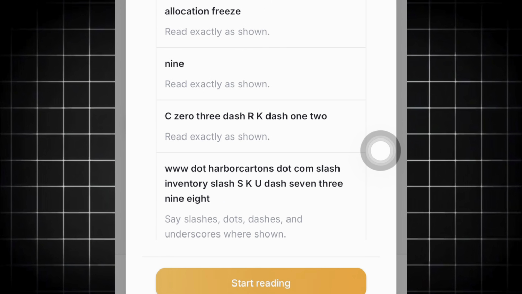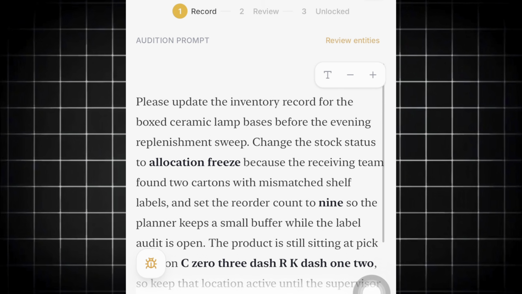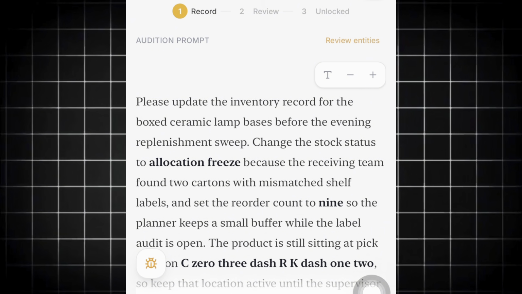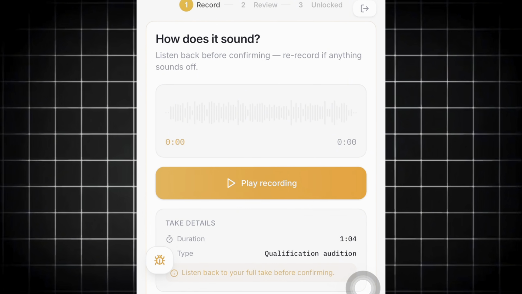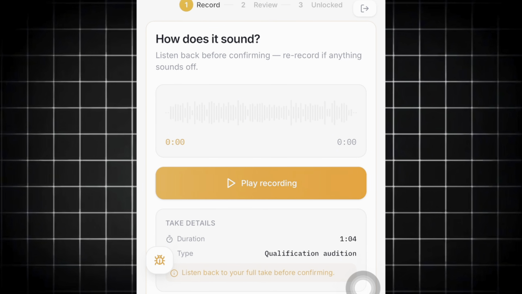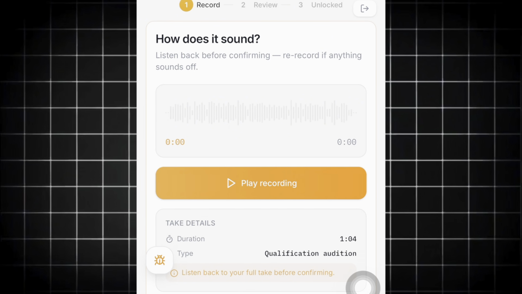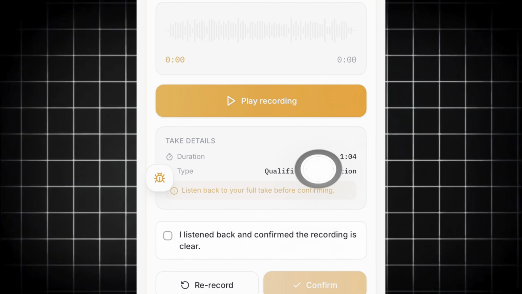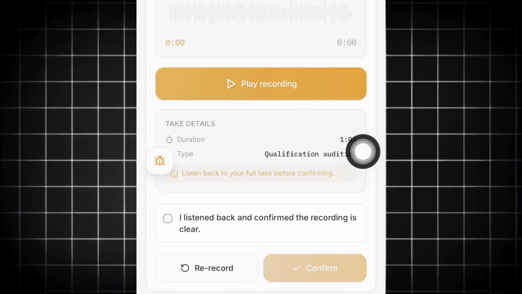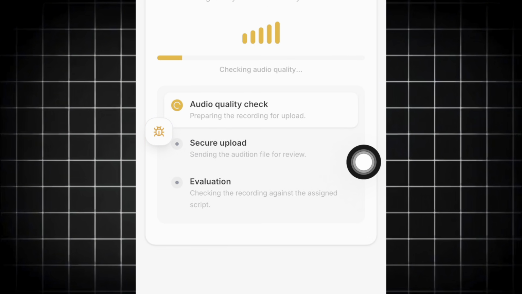Right, so I'm going to start reading. See the first one right here, and I'm going to read it the way it is, and then click to record. So that was the recording I just made. That was crazy. I'm going to play the recording and hear what I said. If there's any issue in it, I will redo it again. That is, click on record, and you must make sure you say everything fluently. So I'm going to say I've listened, and then click on confirm.